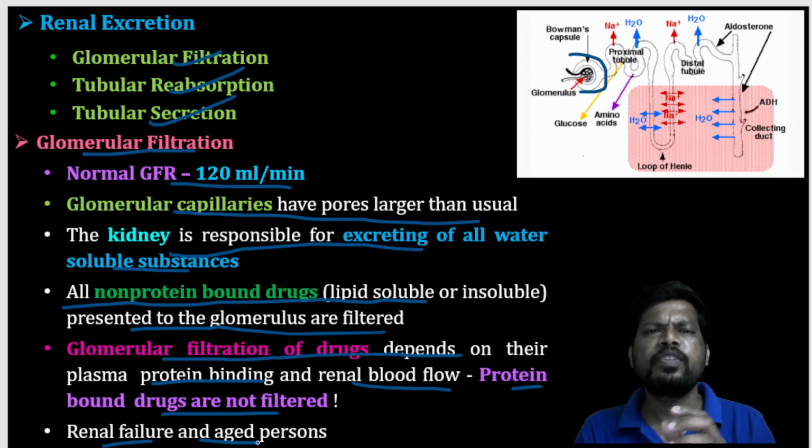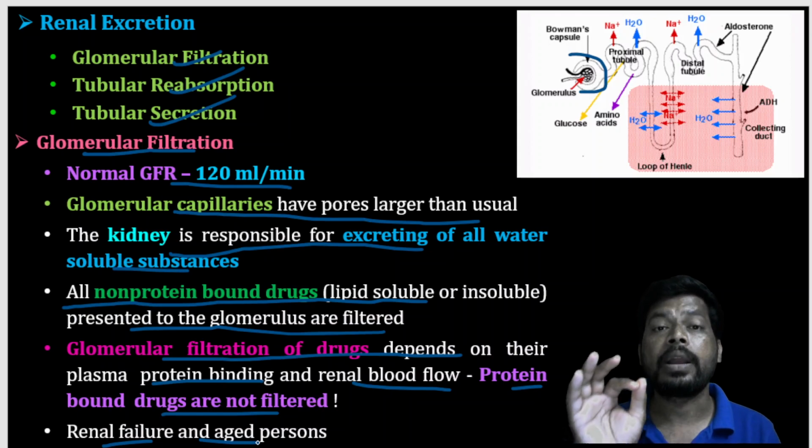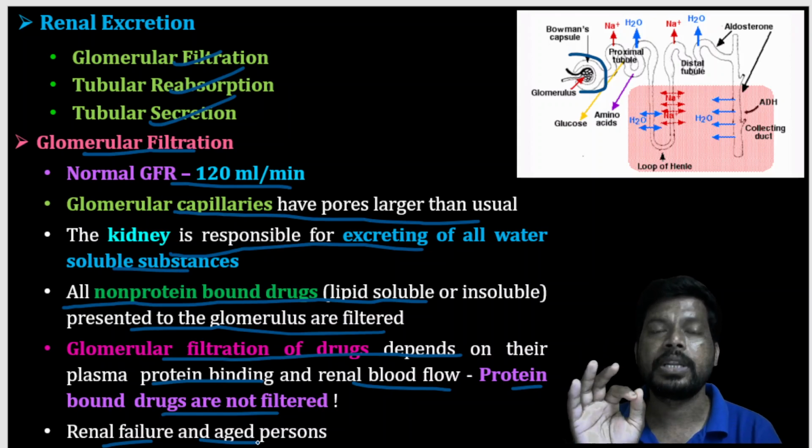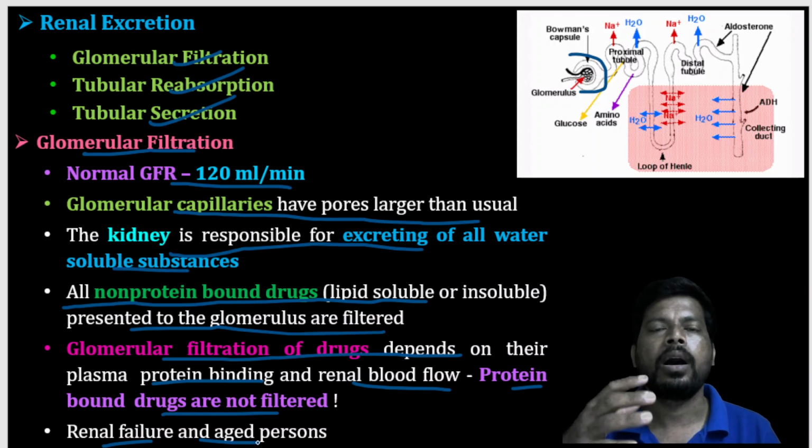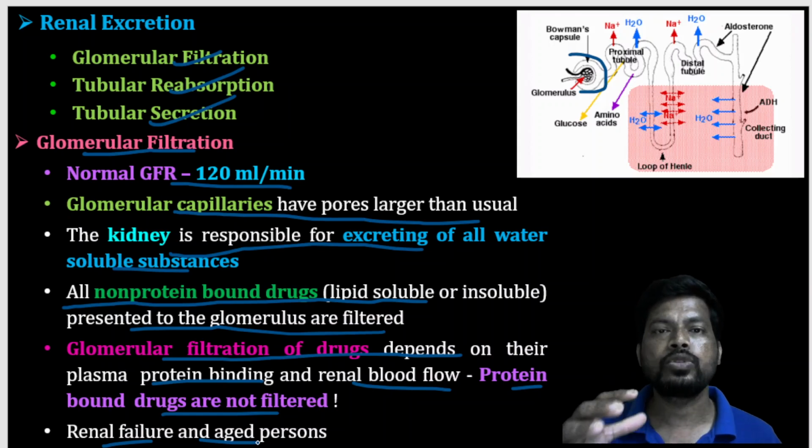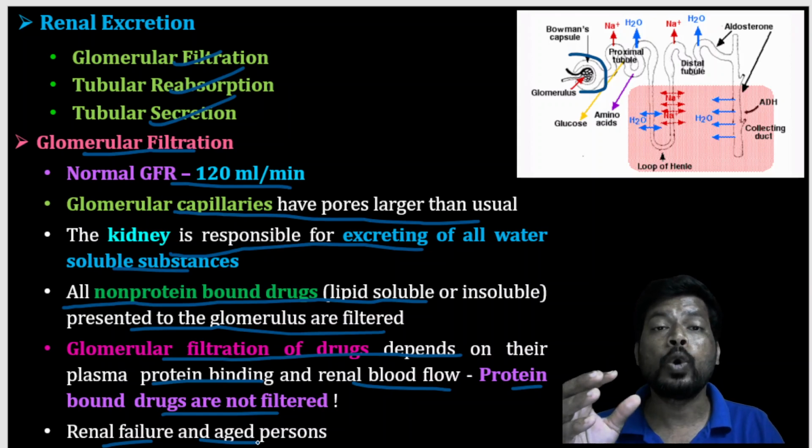For example, if a person has renal failure, that will definitely affect the rate of glomerular filtration. The same applies to aged persons. When age increases, organ capacity decreases, so kidney filtration capacity decreases, and the glomerular filtration rate also decreases.